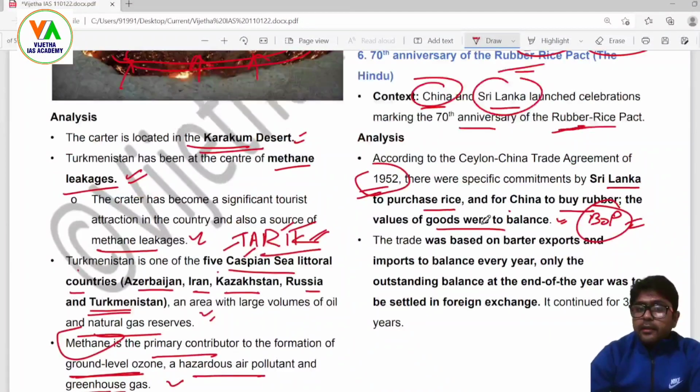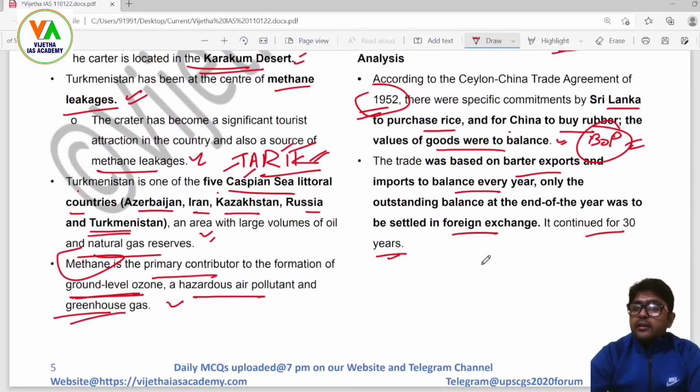Now, the trade was based on barter, with exports and imports to balance every year. Only the outstanding balance at the end of the year was to be settled in foreign exchange. It continued for 30 years. When you don't have to pay money from one country to another, and you can import the things you want and export what you have in extra, that brings the equations of two countries in a very positive manner.